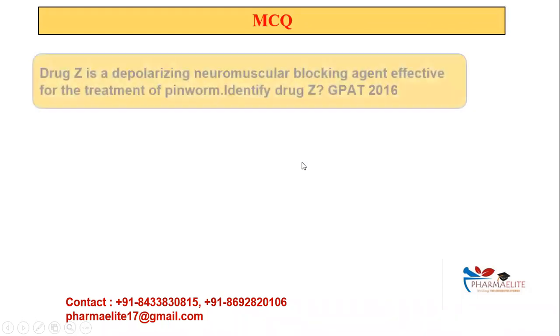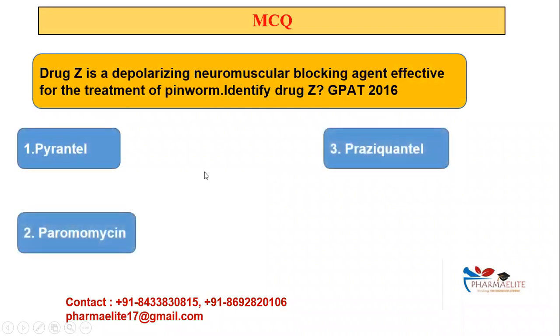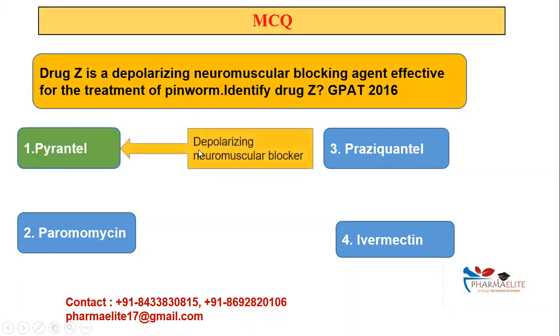Coming on to the MCQ part. So this was a GPAT 2016 MCQ. The drug Z is a depolarizing neuromuscular blocking agent effective for the treatment of pinworm. Identify the drug Z. Let's come on to the options. Is it pyrantel, paromomycin, praziquantel, or is it ivermectin? We have already seen that the one which acquired depolarization, persistent depolarization causing spastic paralysis and acting on roundworm, hookworm, pinworm, that was pyrantel only. So yes, it's a depolarizing neuromuscular blocker.